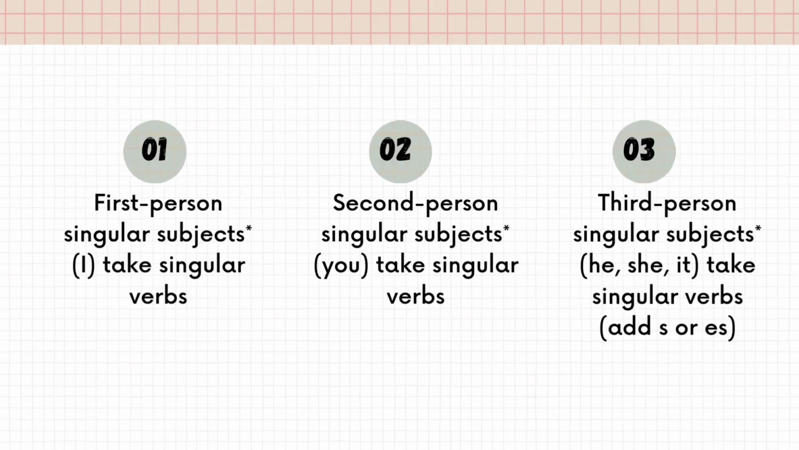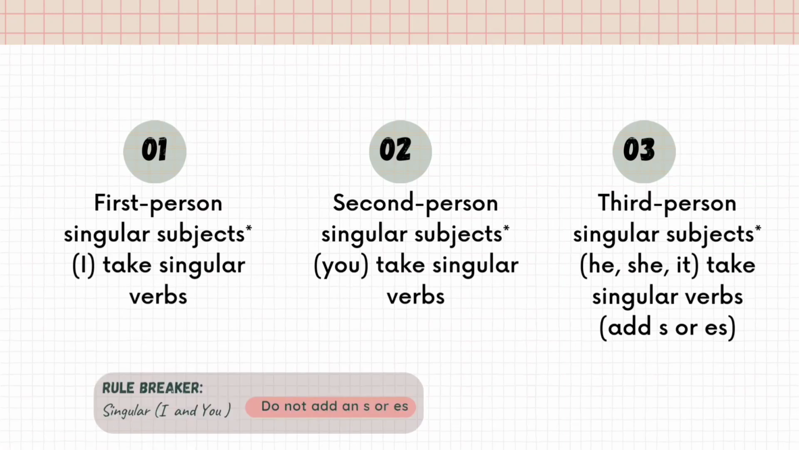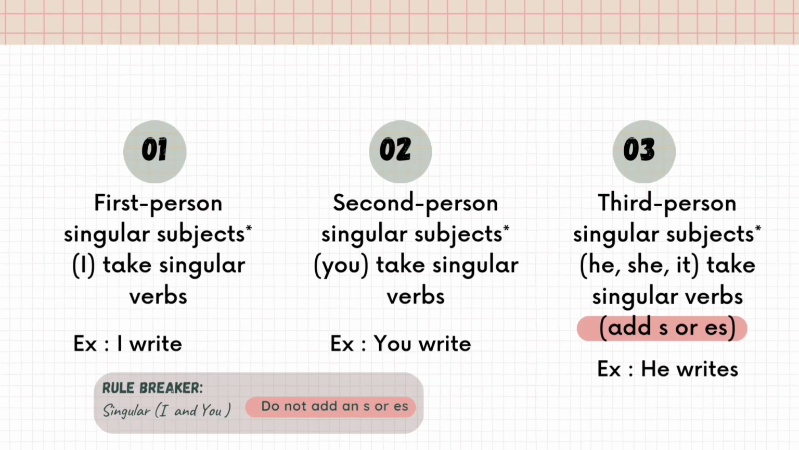First, second and third persons all are singular subjects. All will take singular verbs only. But for first person and second person, do not add s or es to the verb. But for third person, he, she, it, we have to add s or es to the verb. See the example: I write, you write. But for third person, he writes, she writes.